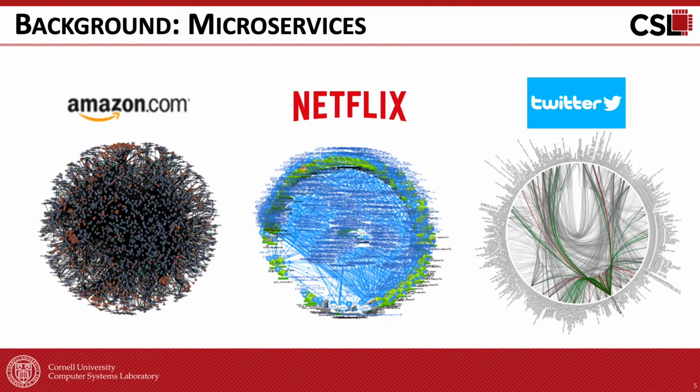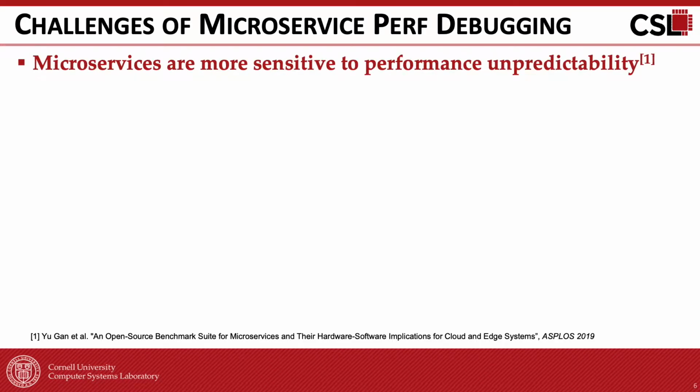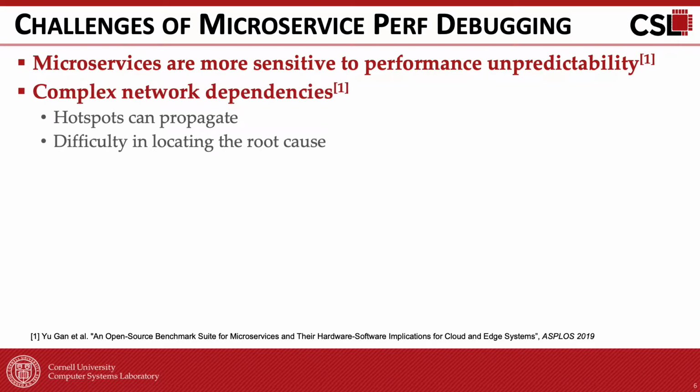The graphs at the bottom show the dependencies between the microservices in three companies, where the services are denoted by nodes on the perimeter, and the dependencies are denoted as edges. These dependencies in large-scale systems make performance debugging and cluster management complex. Previous work on microservices, including our study of DeathStarBench, showed that microservices are more sensitive to performance unpredictability because each tier has more strict latency requirements compared to traditional cloud applications. In addition, the complex dependencies between microservices make performance debugging even harder than for traditional applications.